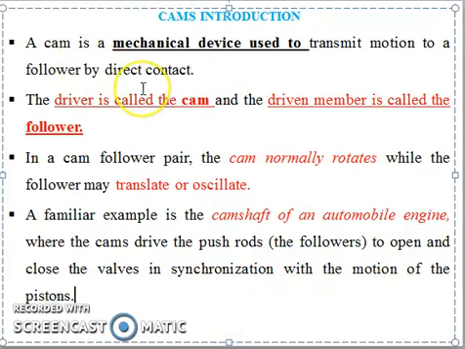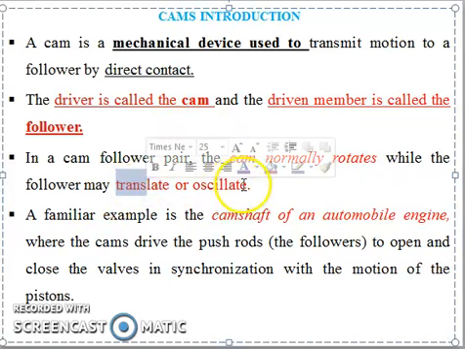Simple, just remember these three points. A cam is a mechanical device used to transmit motion to a follower by direct contact. Second, the driver is called the cam and the driven is called the follower. Third, the cam normally rotates while the follower may either translate or oscillate.